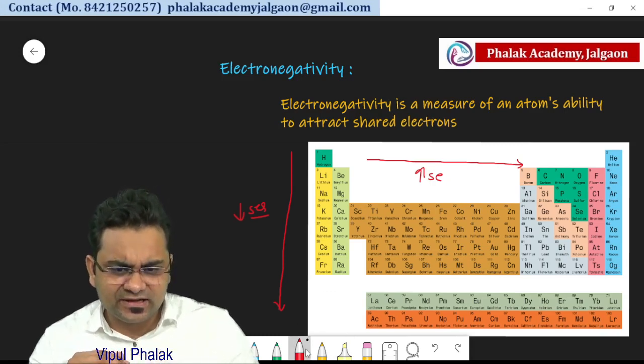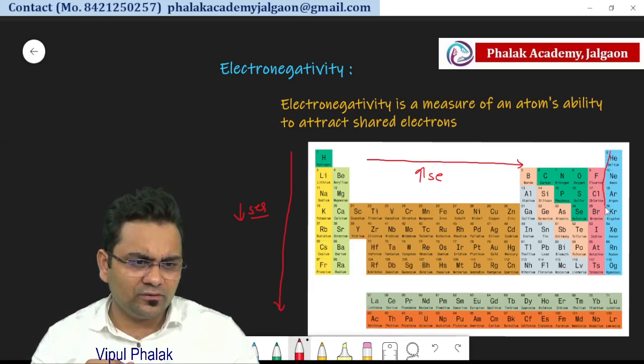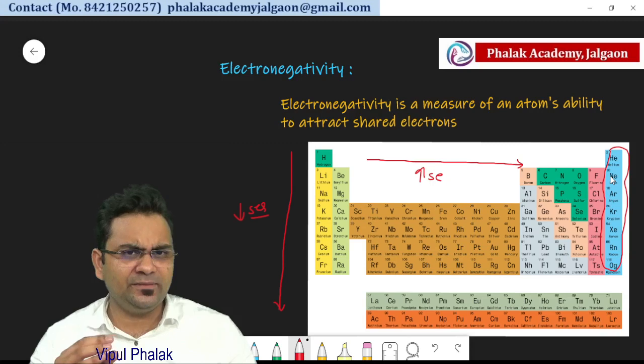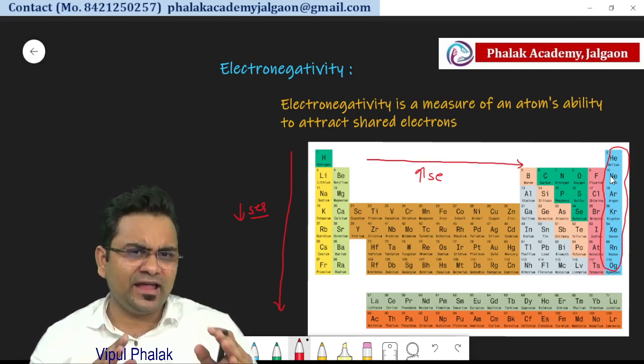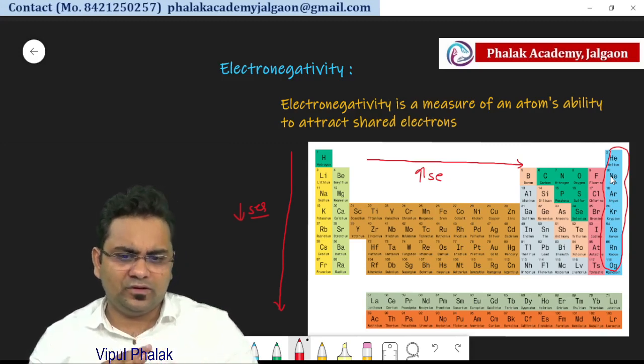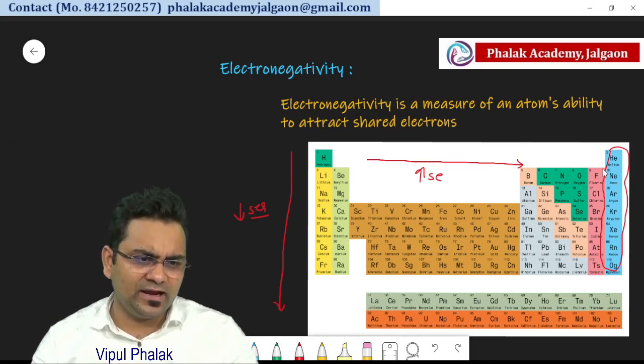But you can see here helium, neon, argon, krypton, xenon and radon. These are the inert elements. It means they already have a complete last orbit. They are fully satisfied with electrons. So the most electronegative element will be fluorine.